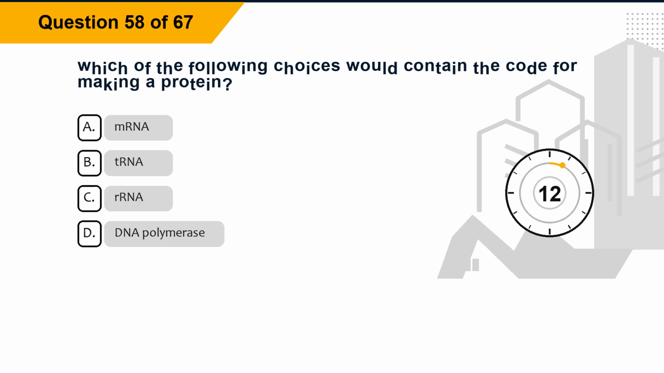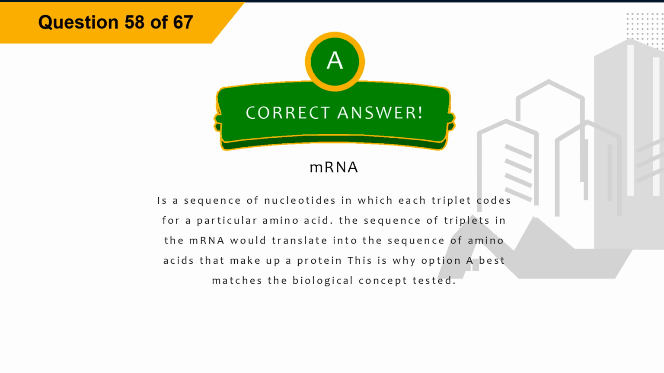Question 58. Which of the following choices would contain the code for making a protein? Option A, mRNA. Option B, tRNA. Option C, rRNA. Option D, DNA polymerase. The correct answer is option A, mRNA. Explanation. mRNA is a sequence of nucleotides in which each triplet codes for a particular amino acid. The sequence of triplets in the mRNA would translate into the sequence of amino acids that make up a protein. This is why option A best matches the biological concept tested.